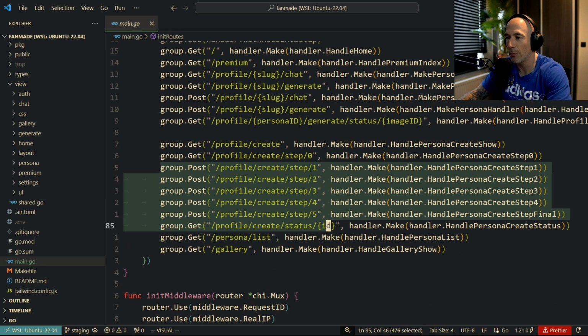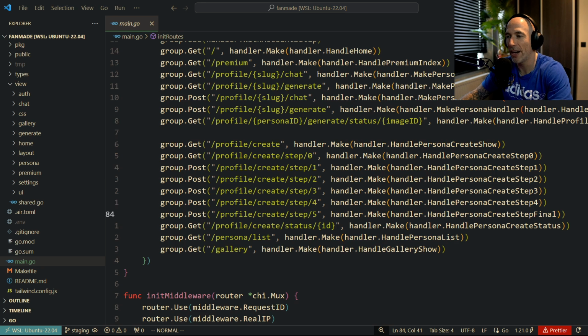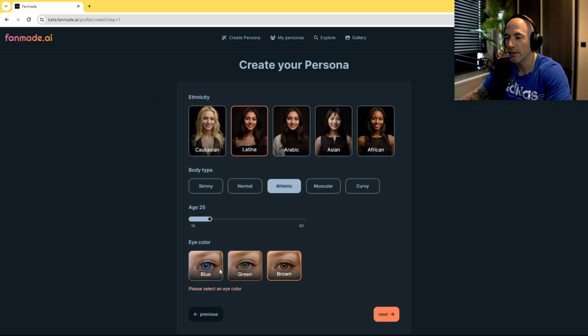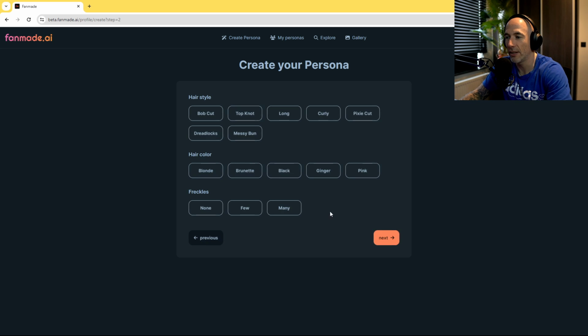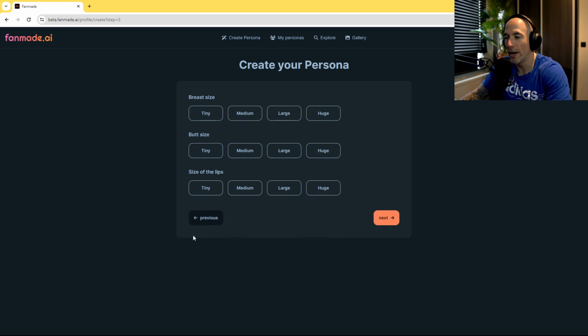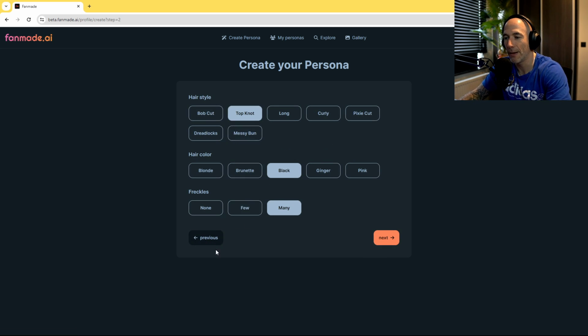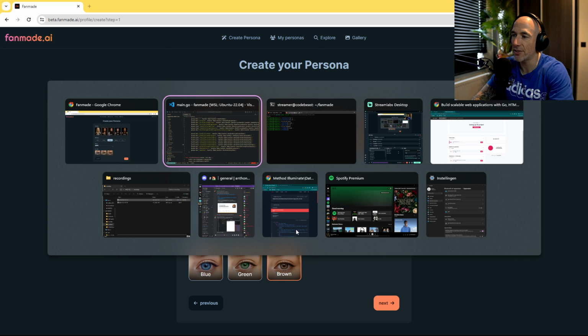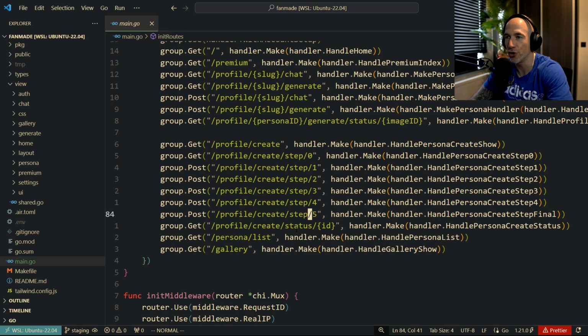So you can see profile creation, all these steps. You can see here step 0, 1, 2, 3, 4, 5 is basically these steps, right? So you can go to the next, actually, error handling, next. You can see I can go boom, I can also go back, and it's keeping the state, right? It's keeping the state. You see, you know what I mean? And that's being taken care of. I'm going to teach you that also, right? It's very easy, especially with Templ.